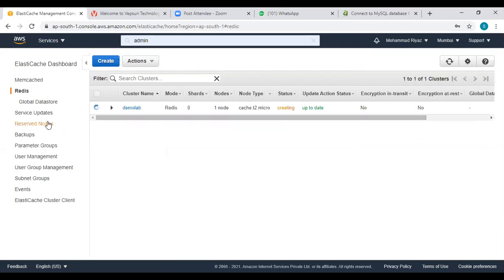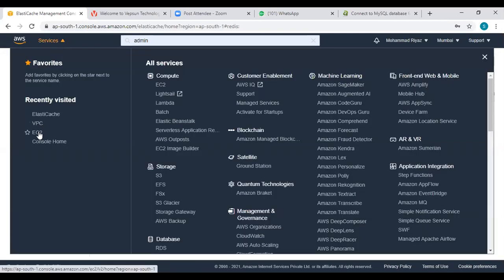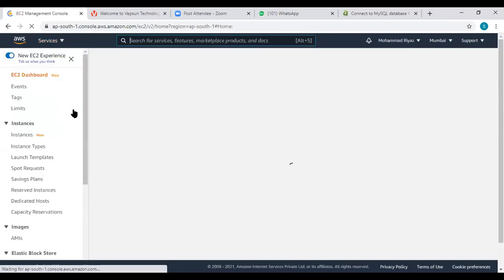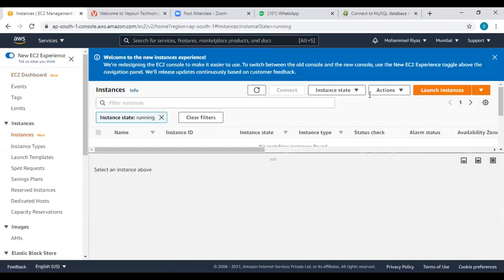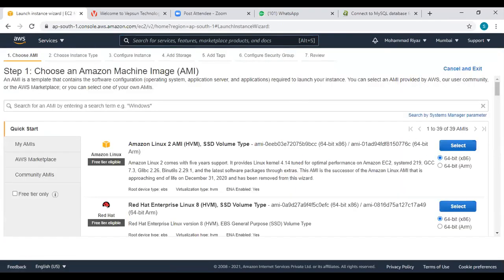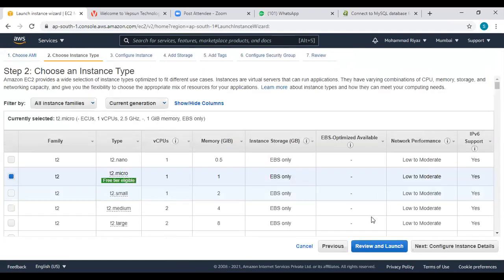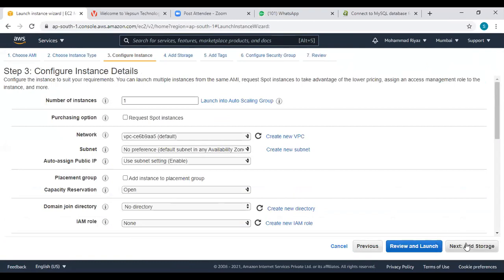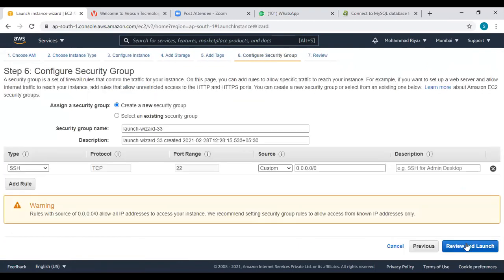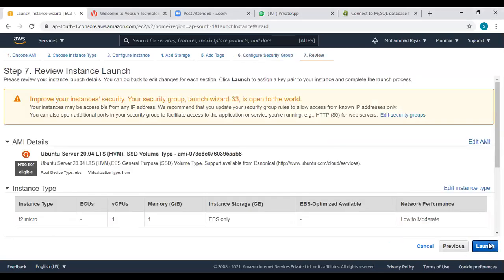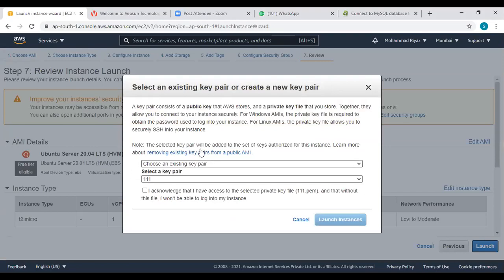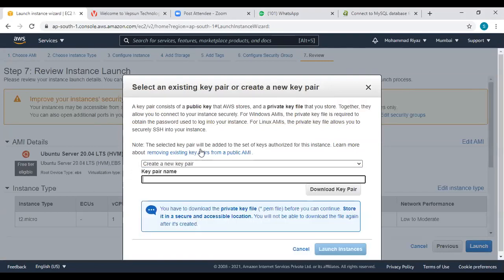It's getting created. You want to test it, go here, click on EC2. Linux. Okay, let me install Ubuntu. Next, next, next, next. Anywhere, launch, create a new key pair. Ubuntu, download key pair.